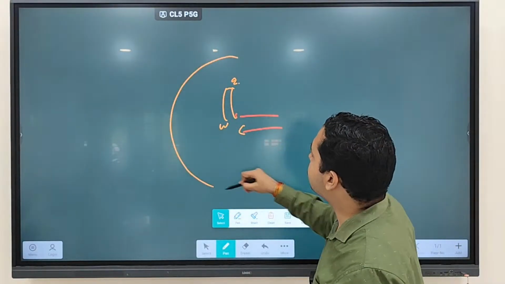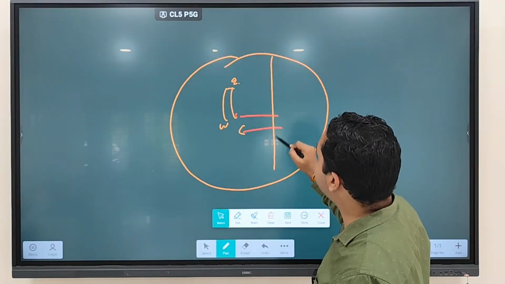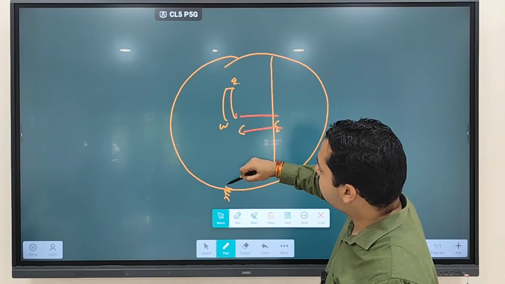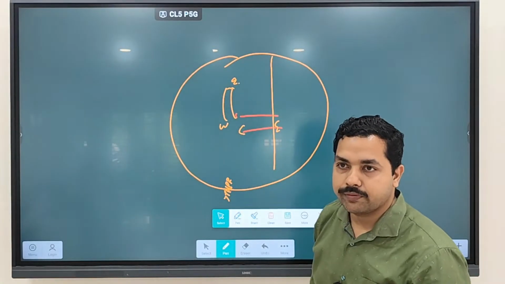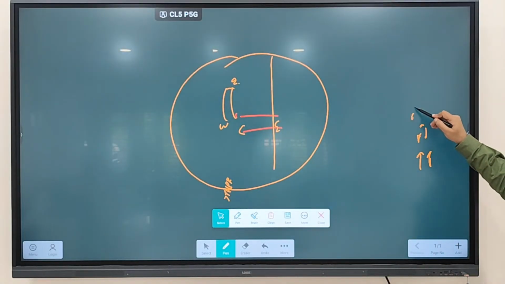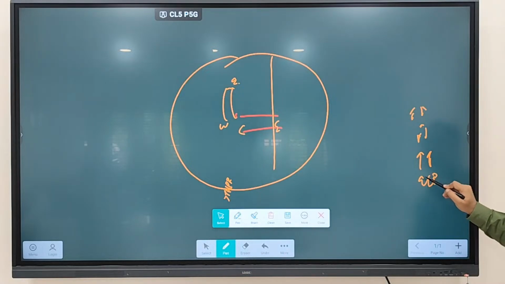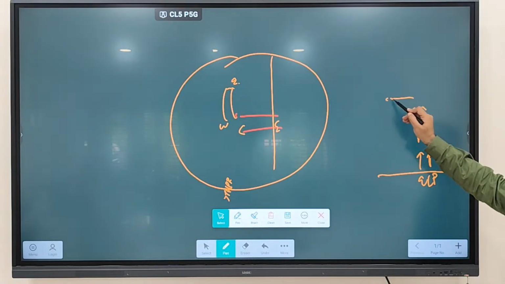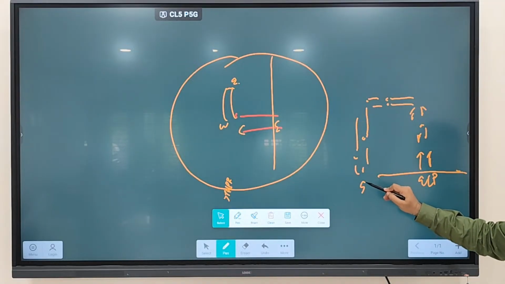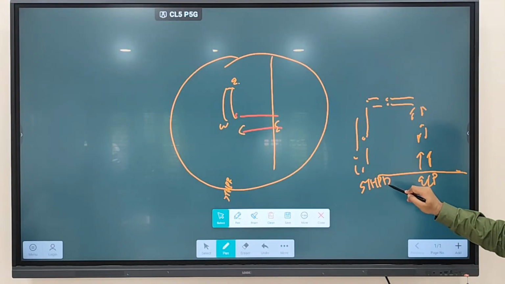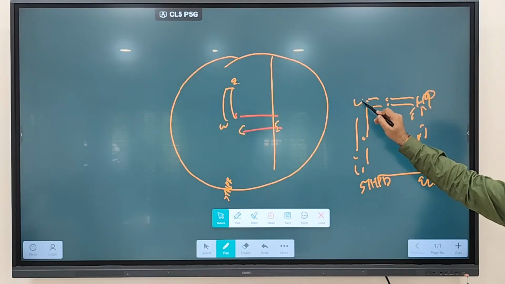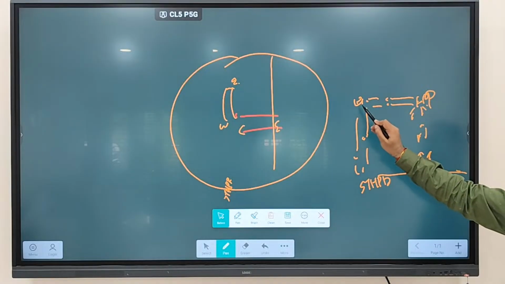So assume this is your globe. This is your equator. From the equator, towards which region are they moving? Subtropical high pressure belt. So we discussed from where they are rising. Equatorial low pressure belt. They are rising from here. And as we discussed, deflected towards here, then subsiding over here, forming which belt? Subtropical high pressure belt. We discussed that high pressure is formed over here. What is being formed over here? Low pressure. So wind is moving from where to where?